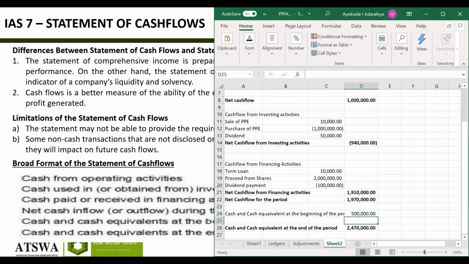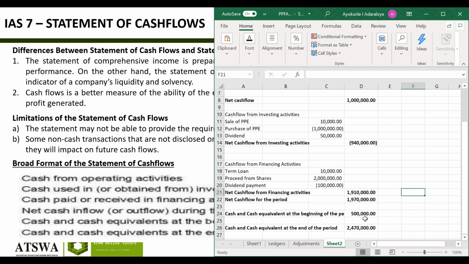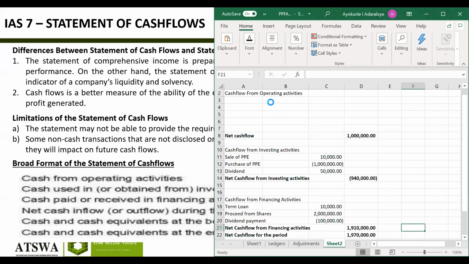You know, when we were doing it, we said some of the objectives is we'll use it to compare. Is this business doing fine? How do you compare the cash this business had at the beginning of the period to the cash it has at the end of the period, right? So this is just the general format of cash flow statement.